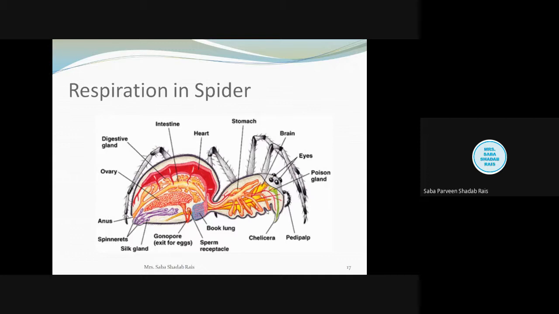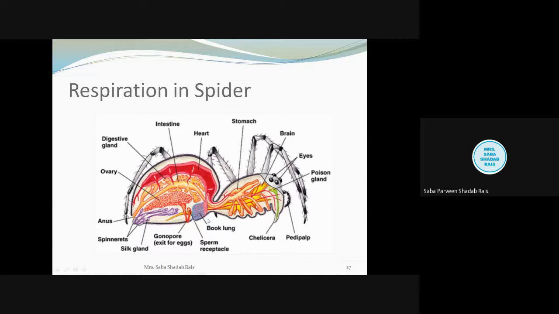When we talk about the spider, they have two types of respiratory organs. One is the trachea, another is the book lung. Along with the book lung, some spiders also possess the tubular trachea. A few have both, trachea as well as book lungs. Now, when we talk about the position of the book lung, I will tell you why it is called a book lung.